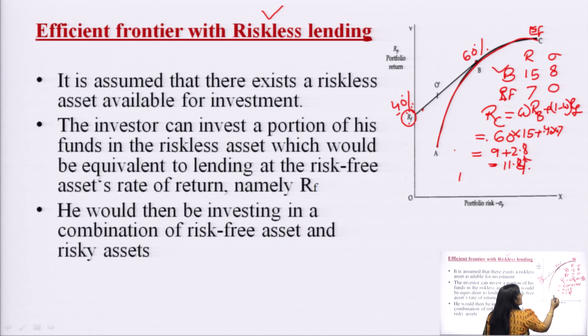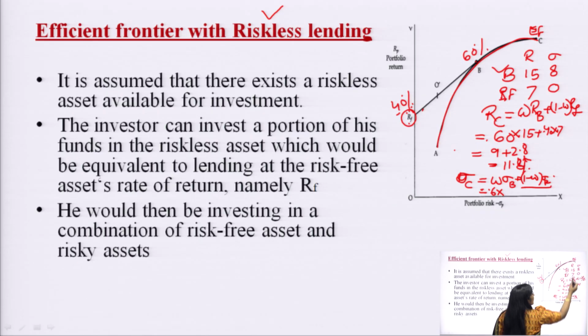And if we calculate the risk, it would be denoted by the standard deviation of the combined portfolio, and it will be equal to omega into sigma B, the total risk of portfolio B, plus 1 minus omega into sigma F. Since it is a risk free security, that component will become 0, and this value would be equal to 0.6 into 8, the sigma. So, the riskiness would be equal to 4.8.